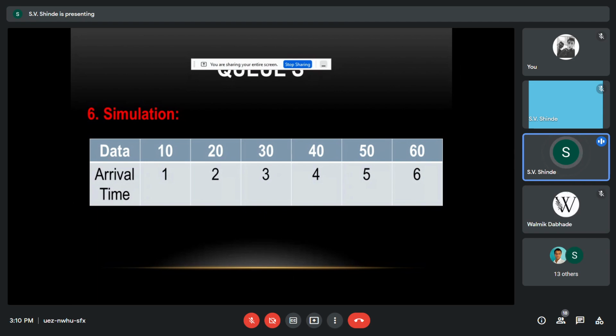Okay. So now we can see that there is data which is arriving at a particular time. So over here, the time is a continuous series, and we take a unit as seconds, suppose.